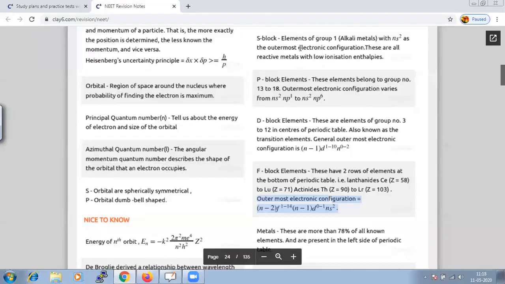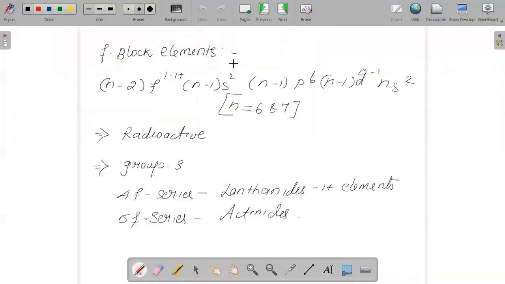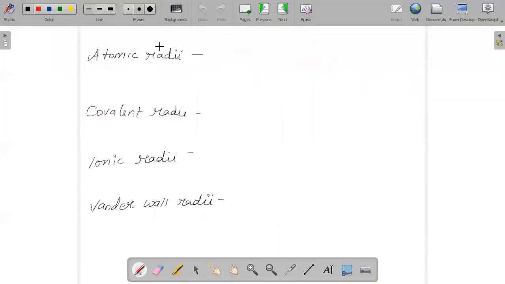So basically from the beginning we are saying s block is metals, p block is non-metals, d block is metalloids, and so on. But we should understand what metals are. Before we learn metals, I would like to tell you a few definitions: atomic radii, covalent radii, ionic radii, and van der Waals radii. There is a relation with each other.